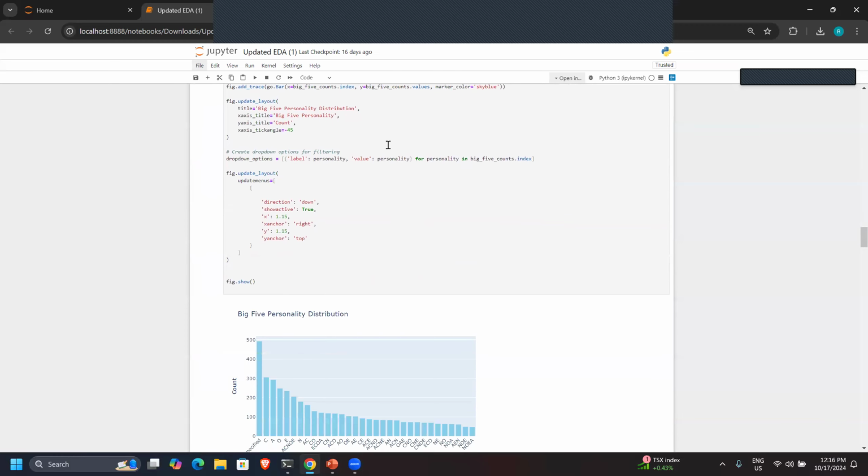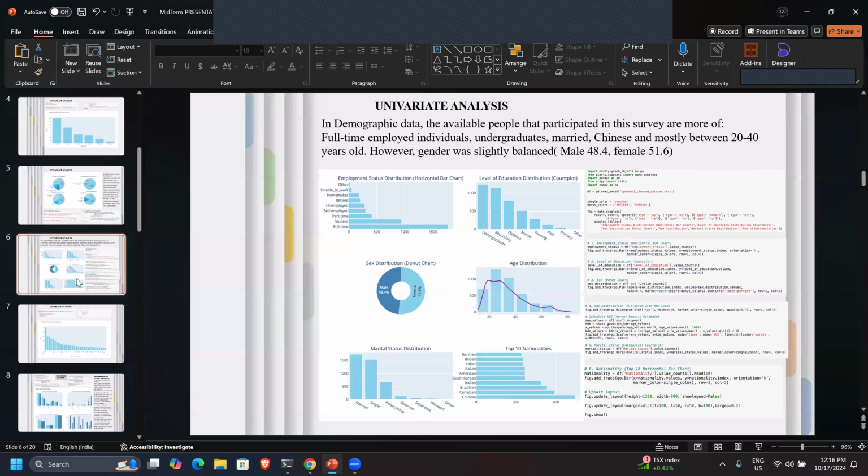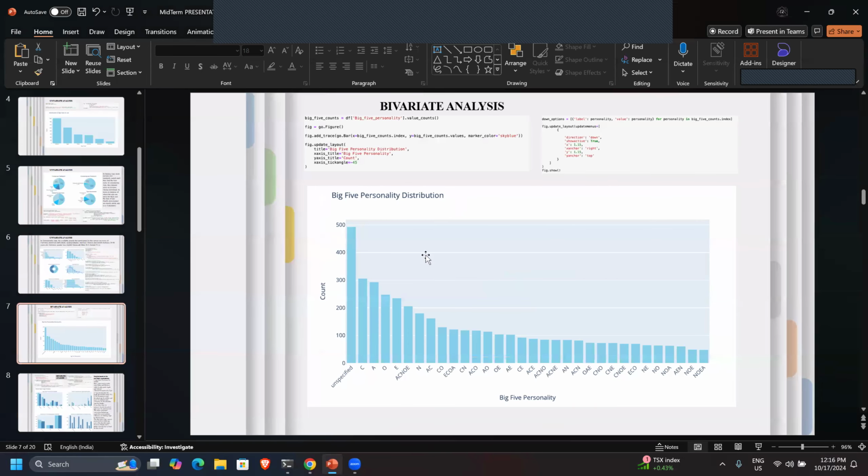Then talking about, let's just quickly jump into the presentation. Here we can see that we have done the bivariate analysis. So, big five personality distribution as compared. Here we can see what their count was. Unspecified was the most, followed by C, A, O, E. These are nothing but their personality, what kind of personality people have, right?